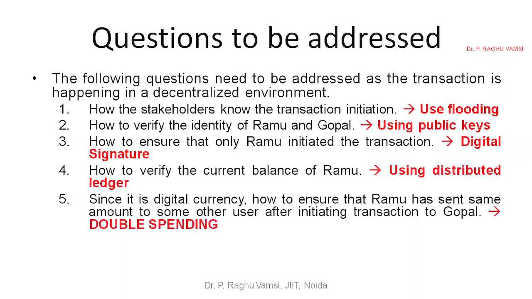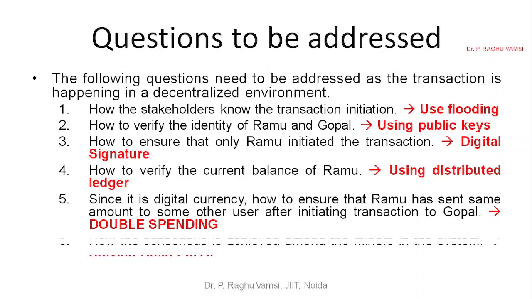Since it is a digital currency, how to ensure that Ramu has not spent the amount to some other user after initiating the transaction to Gopal? Since it is digital currency, the same copy can be used for many transactions. So how can you know that there is no double spending of the currency? This is the double spending problem. We'll see this in detail.